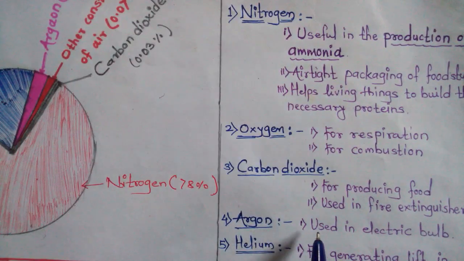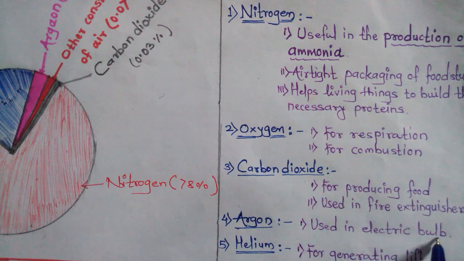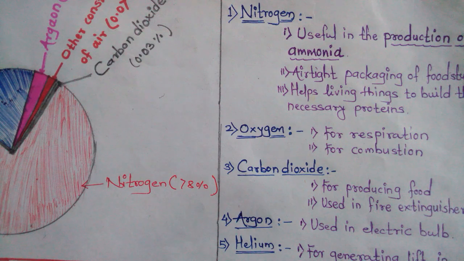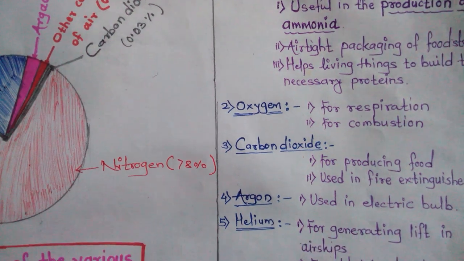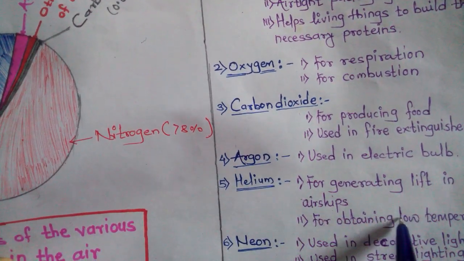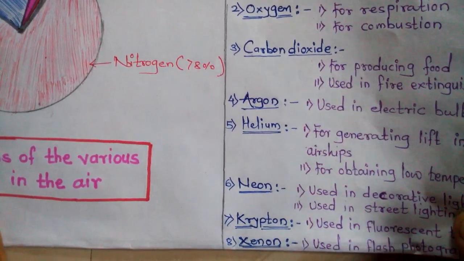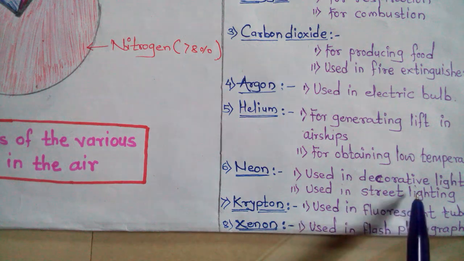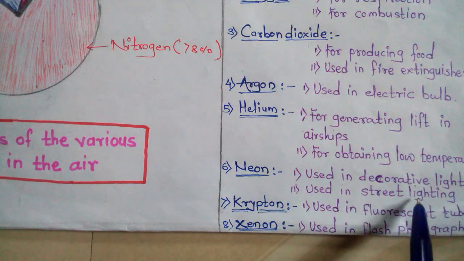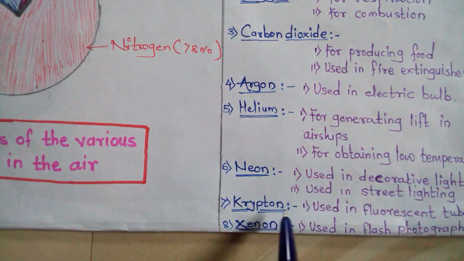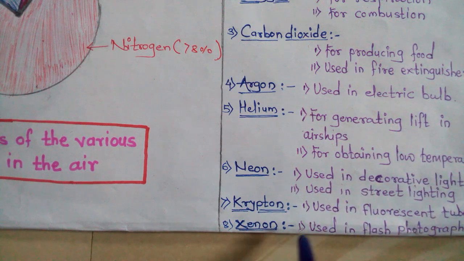Then argon, used in the electric bulb. Helium for generating lift in airships and for obtaining low temperature. The next one is neon, used in decorative lights and street lighting. Krypton, used in fluorescent tubes, and the last one, xenon, used in flash photography.